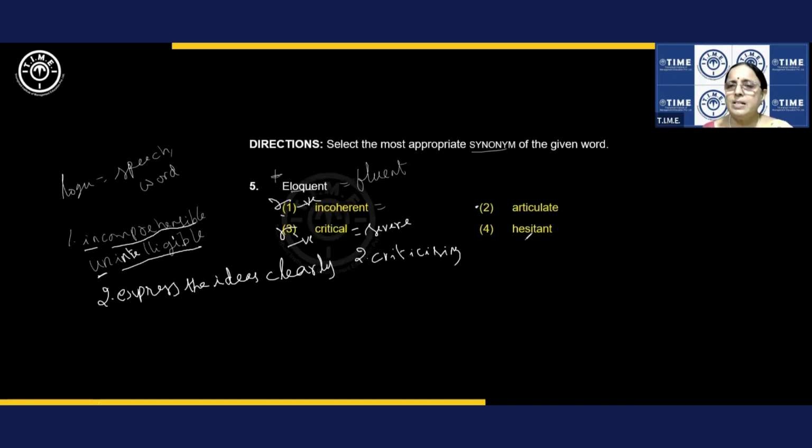Right. Hesitant is what? Hesitant is doubtful. Doubtful, uncertain. Hesitant is doubtful or uncertain, indecisive, and so on. Fine. Right. Again, this is also negative. Agree with me? So, answer is 2.